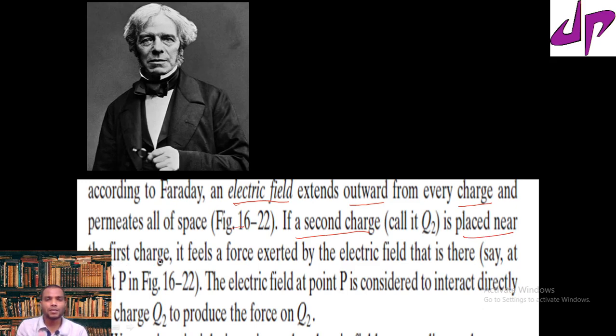If you place it near the first charge, it feels a force. It means the second charge feels a force. That force is exerted by the electric field that is there. The electric field is there because of the source charge.